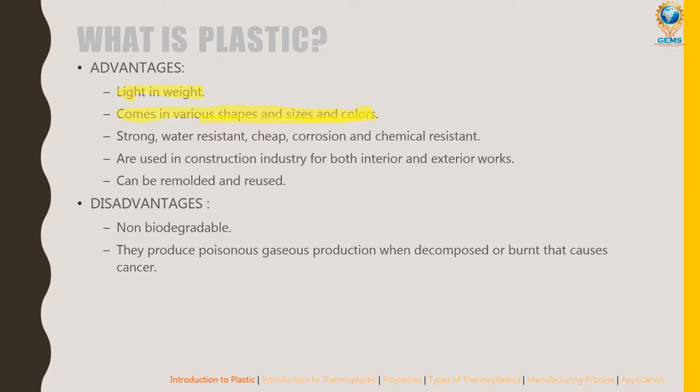It is strong, has water resistance, is cheap, and has good corrosion resistance as well as chemical resistance.